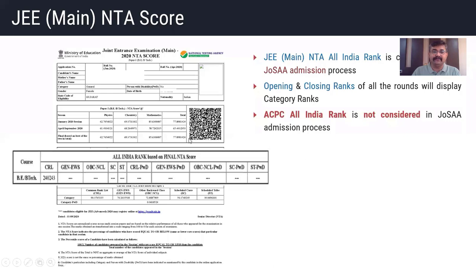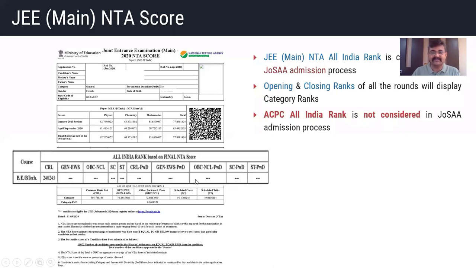Based on that, the final percentile will be the best of two. Based on this final NTA score, the All India rank is provided.